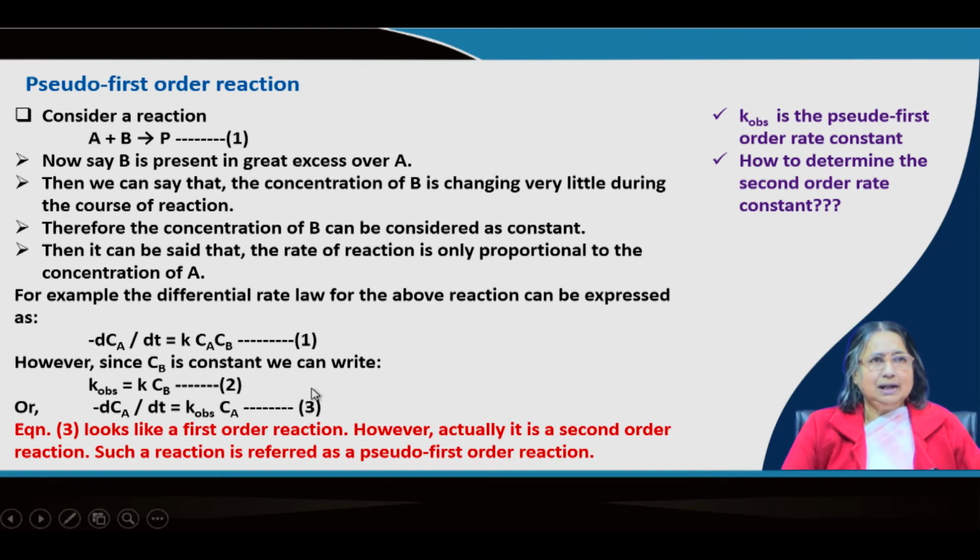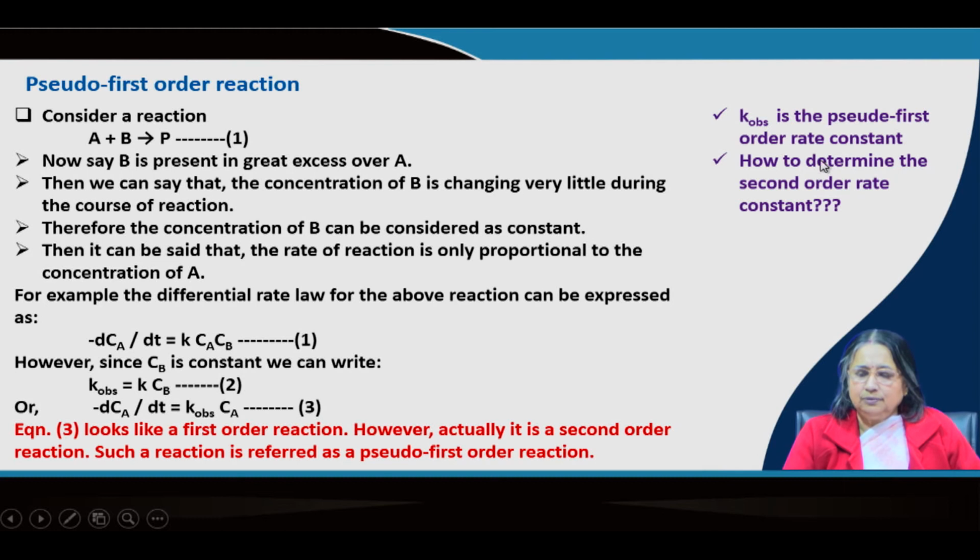Now, you can ask that if I really want to know the second order rate constant, that is, we want to know the K value, then what will we do?